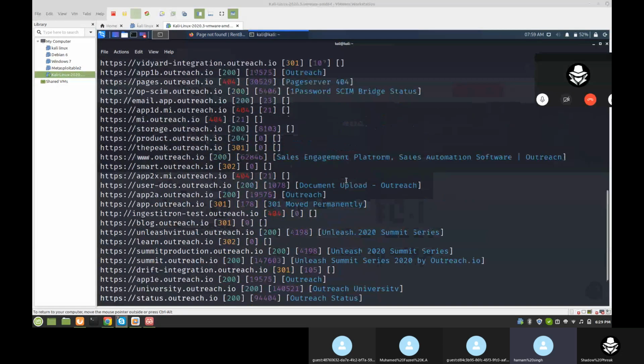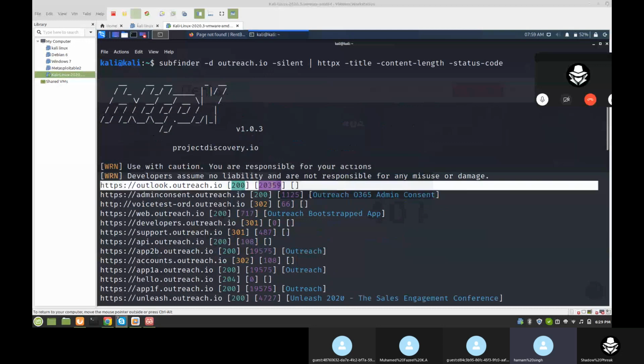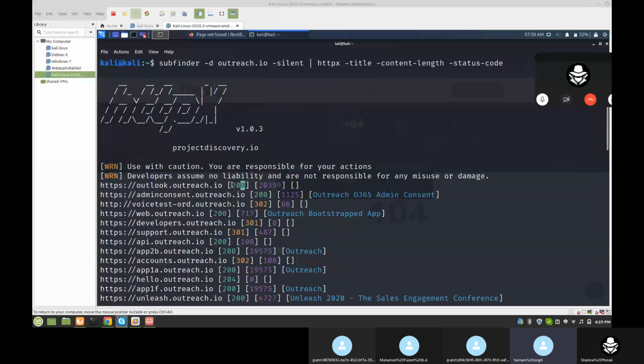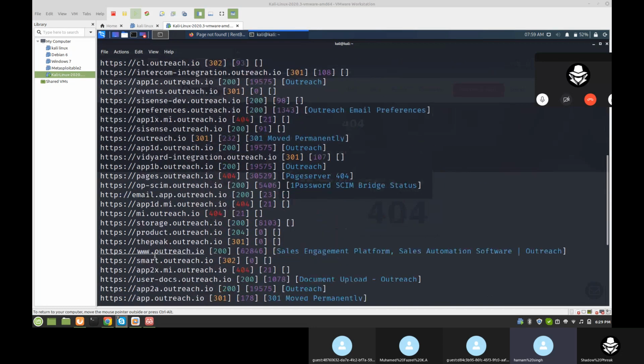Here you can check, 200 means this domain is live, and the content length is something. A 200 code means this domain is running and it's multifunctional, and a content length of 66 means this domain has rare functions. And now it depends on you. You can choose which domain, it's up to you.